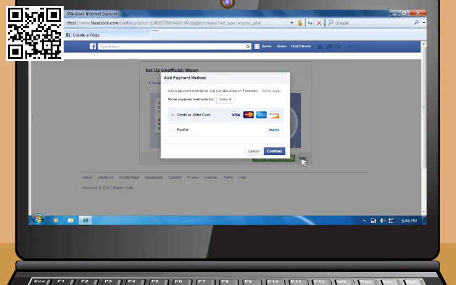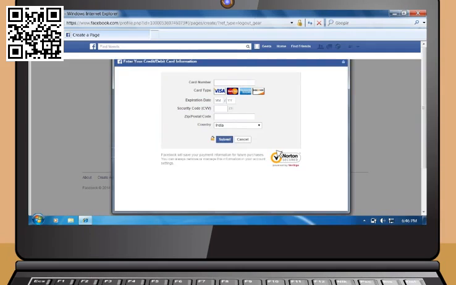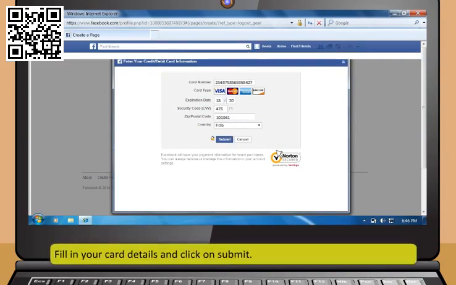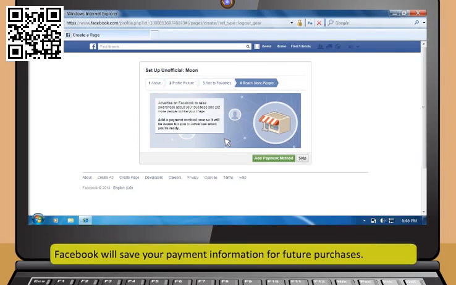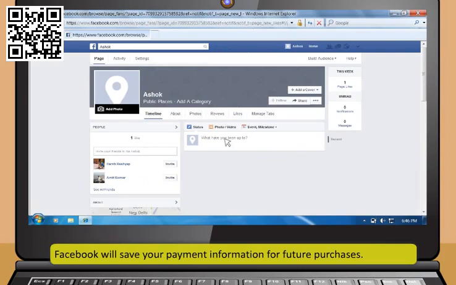Select your country as India. Once you click on the Continue button, a window appears which will ask you for your card details. Fill in your card details and click on Submit. Facebook will save your payment information for future purchases. You can always remove or manage this information in your account settings.